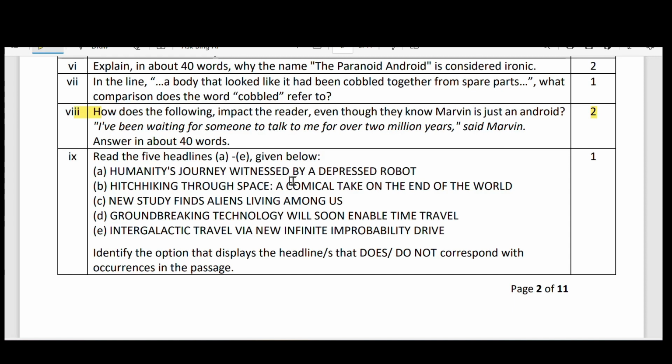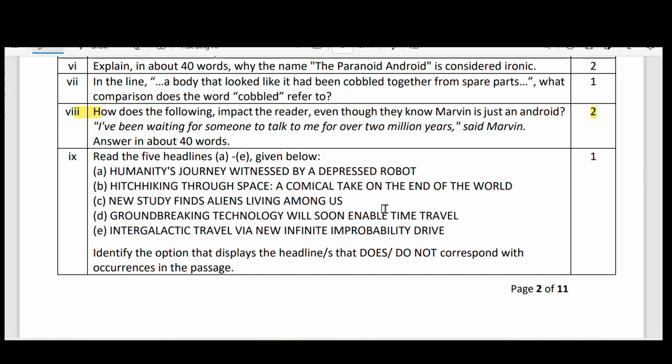Humanity's journey witnessed by a depressed robot. Hitchhiking through space, a comical take on the end of the world. New study finds aliens living among us. Groundbreaking technology will soon enable time travel. Intergalactic travel via new infinite improbability drive.